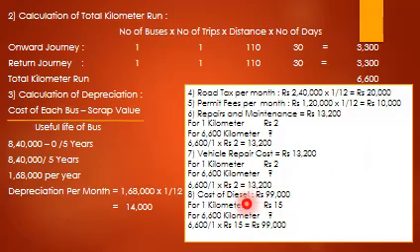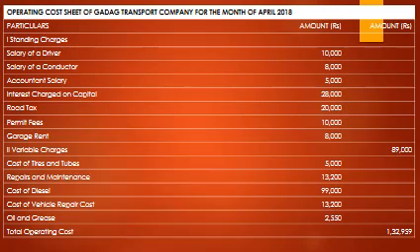Cost of diesel for 1 kilometer is 15 rupees, and for 6,600 kilometer how much? So 6,600 divided by 1 into rupees 15, it comes to 99,000. So it is a simple operating cost sheet.